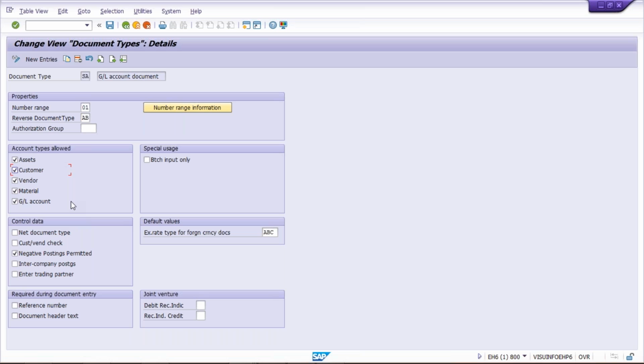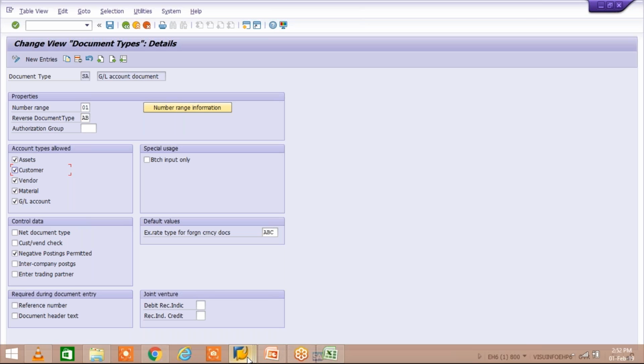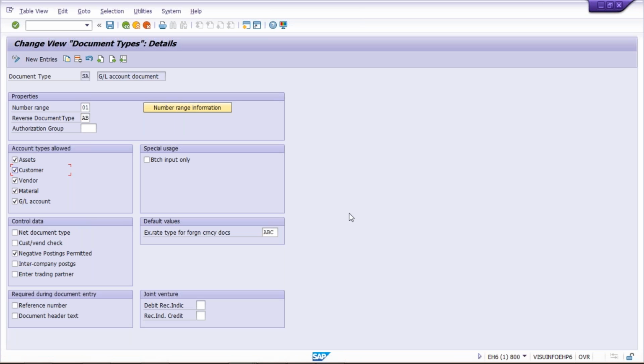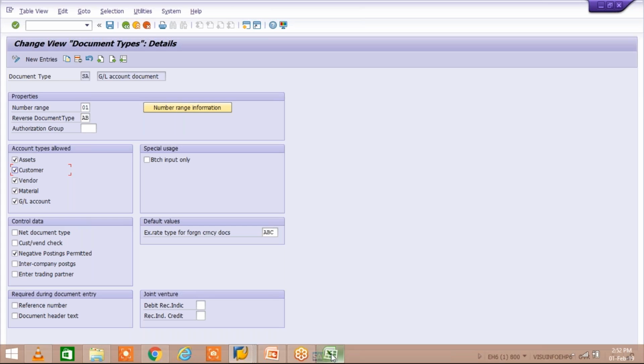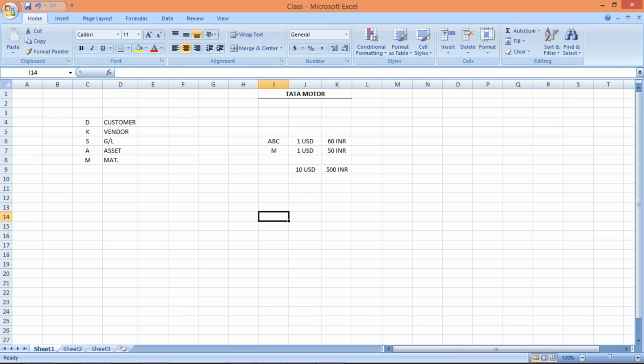I'll just give you a very classic example, because in real time you'll be facing this whenever you do implementations, and the first time you perform testing, 100% sure you are going to get that error. That is my personal experience. Several times we have also faced these issues. So I'll let you know that example. Let's suppose Tata Motor. I always give the example of Tata Motor itself, guys. I have been habituated. Instead of Tata Motor, you can keep any example, that's not a problem. Now here Tata Motor is having a customer called ABC Limited.